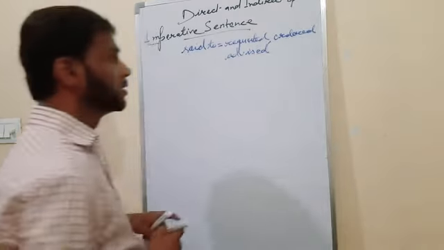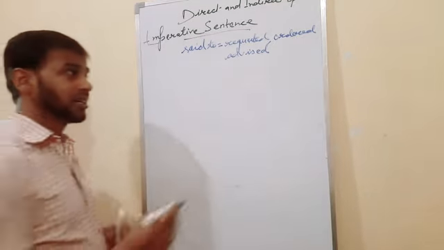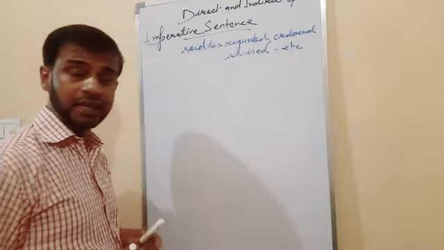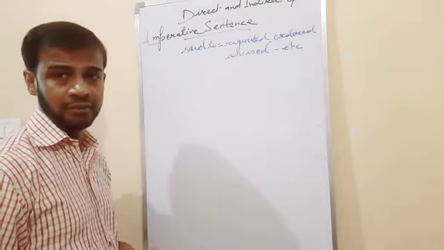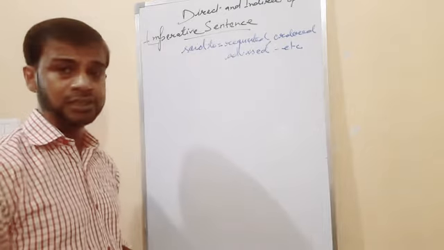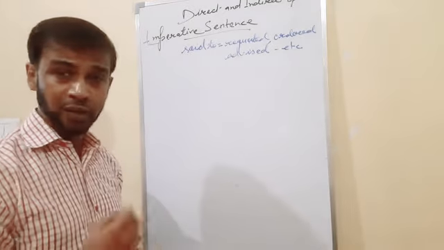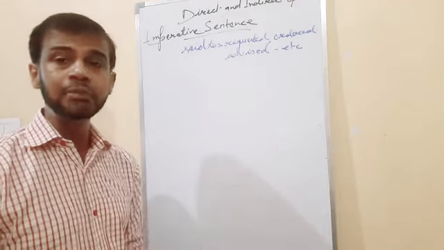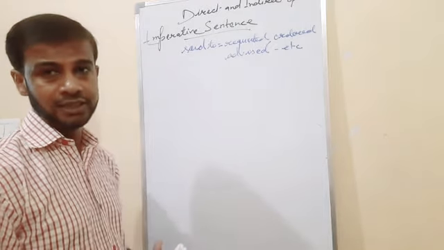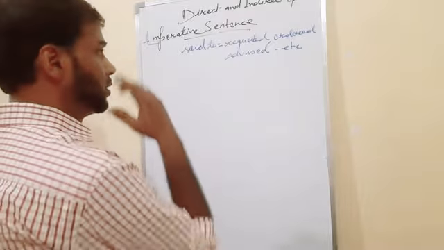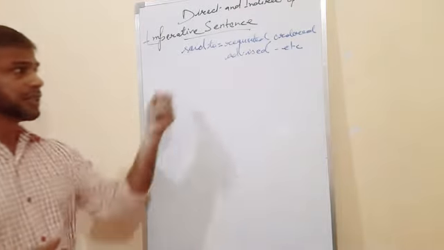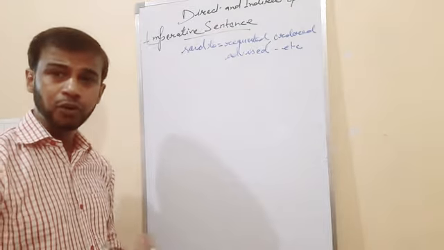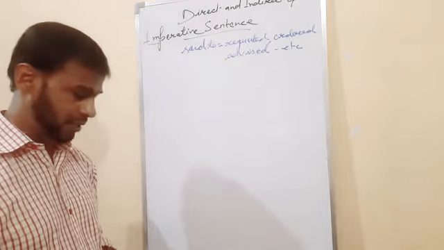Many senses can come. You can also use asked, told, inquired, begged. According to the statement, you will understand what the sense is. So said to changes into requested, ordered, advised, begged, told, inquired, whatever.